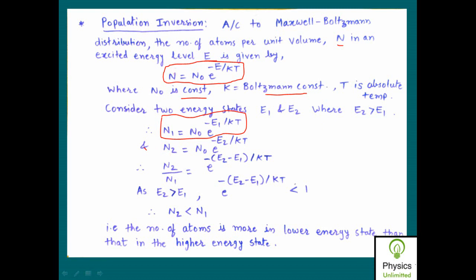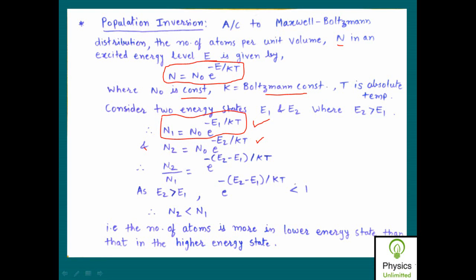So instead of N it will be N2, N0 will remain as it is, it will be e raised to power, instead of E it will be energy corresponding to the excited state or higher energy state, so it is E2 upon kT. So I get the number of atoms present in ground energy state as N1 is equal to N0 into e raised to power minus E1 upon kT, and N2 is equal to N0 into e raised to power minus E2 upon kT as the number of atoms in the excited state.